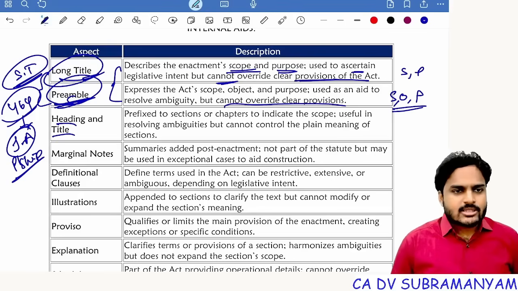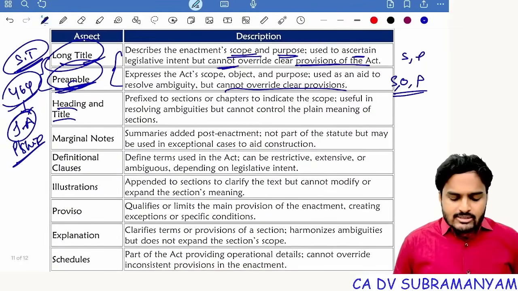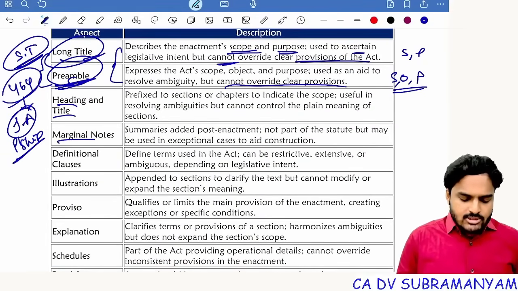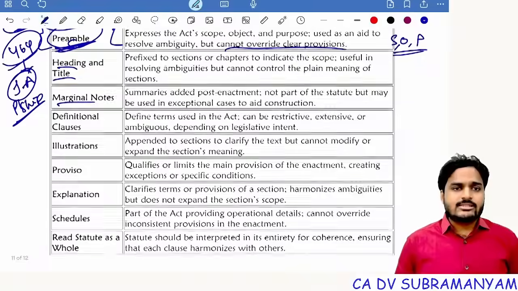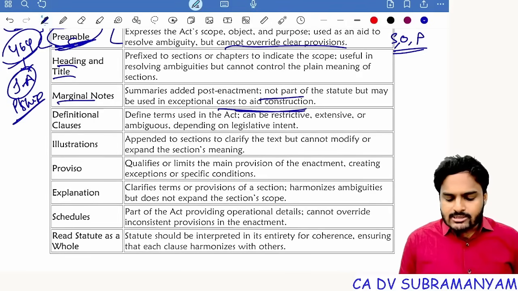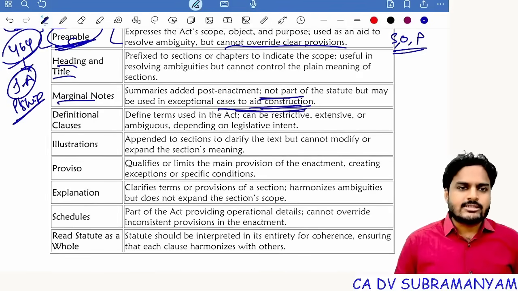Chapter 3, prospectus. Chapter 4, share capital and debentures. Right? So yes, we will also consider them while interpreting the statute. Marginal notes. In amendment acts, you will find in the margins a summary of these sections, but in no case will it be considered as an aid to construction. It is not considered as an aid to the construction.